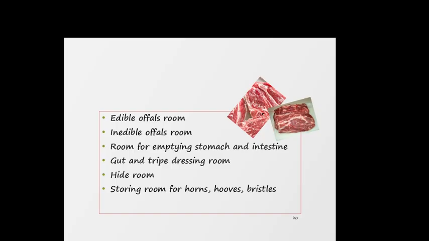Here we have the edible offals room. You know that the offals are the tripe, gut, and organs which are not consumed as meat. Okay, so they are the offals. There are two types: edible offals and inedible offals.